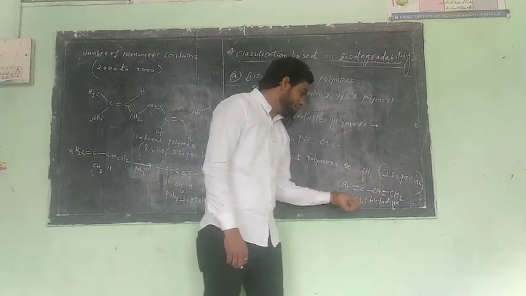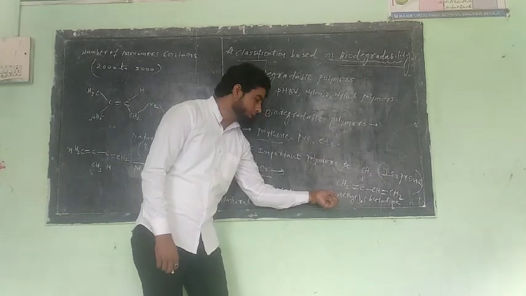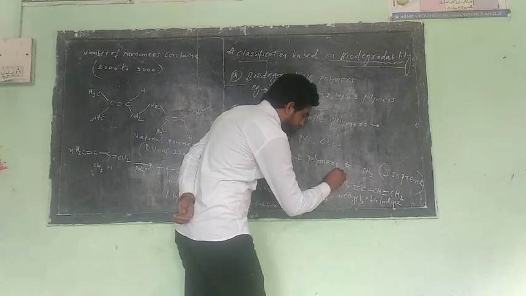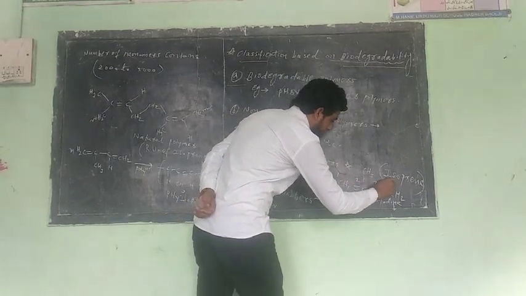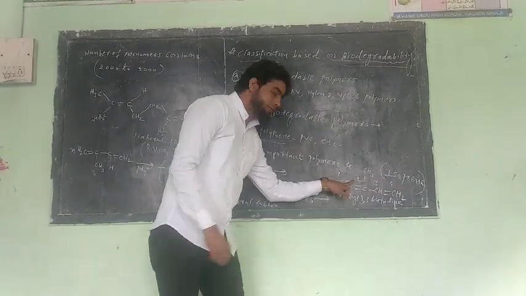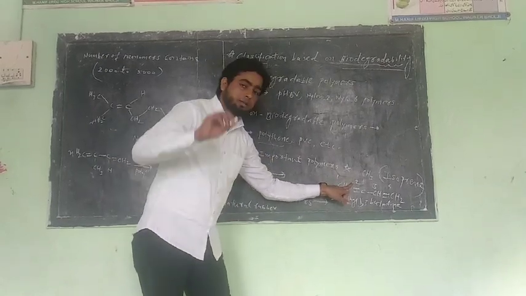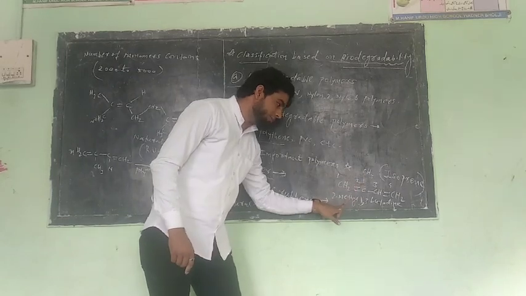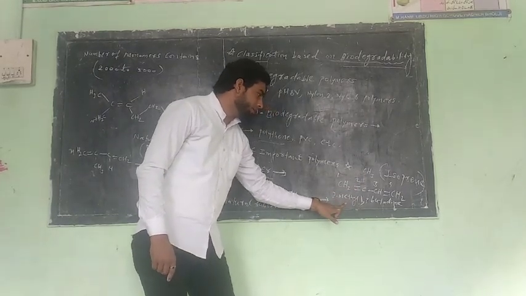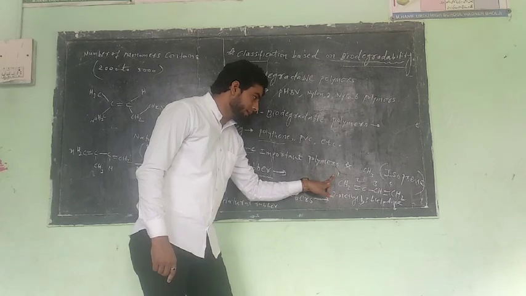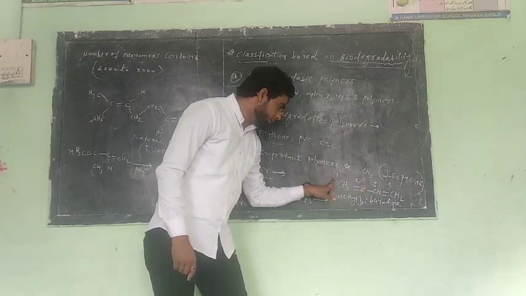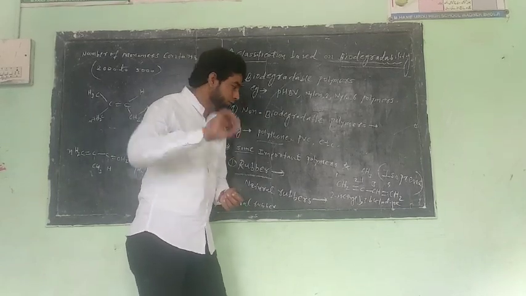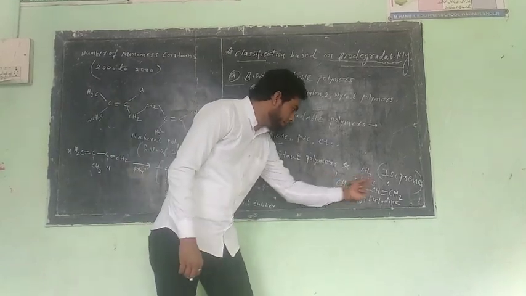But what is the IUPAC name of this compound? 2-methyl. We number the carbons: first, second, third and fourth. First we take the name of the branch and its position, carbon number 2, CH3 called methyl. Then carbons first and third have double bonds, so 1,3.